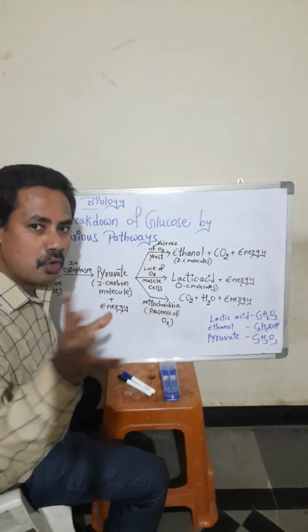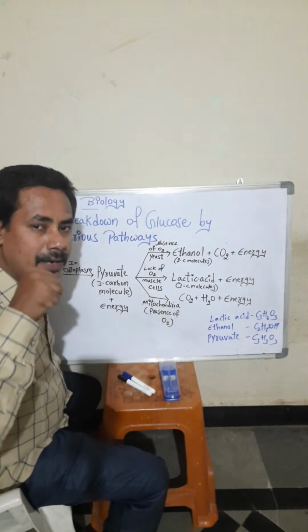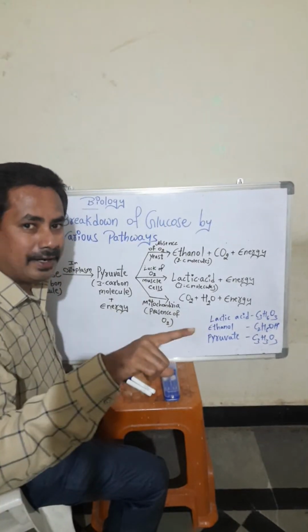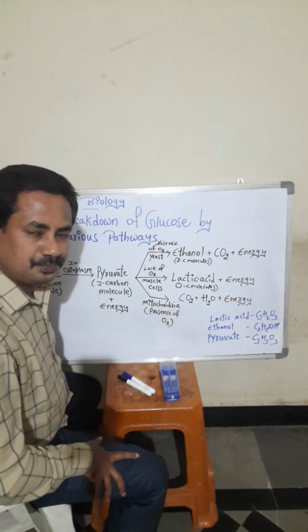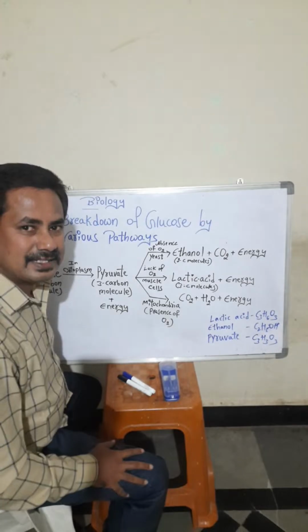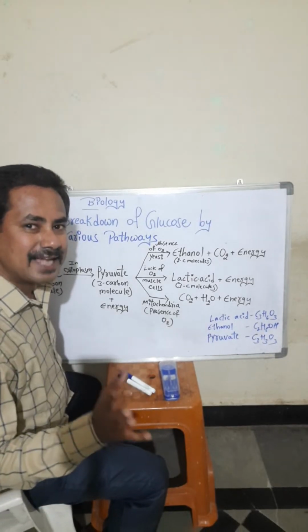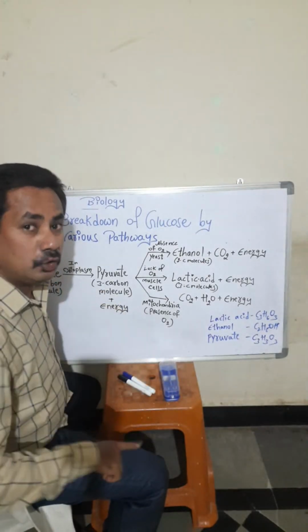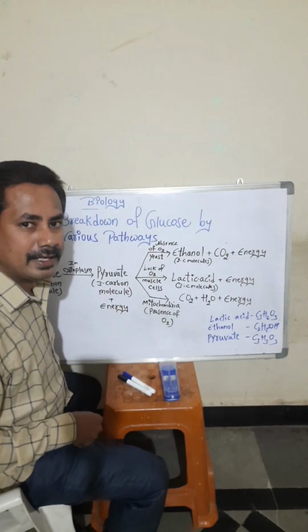In the small intestine complete digestion takes place and the food is absorbed. The carbohydrates are converted into glucose, proteins into amino acids, and fats into fatty acids and glycerol.